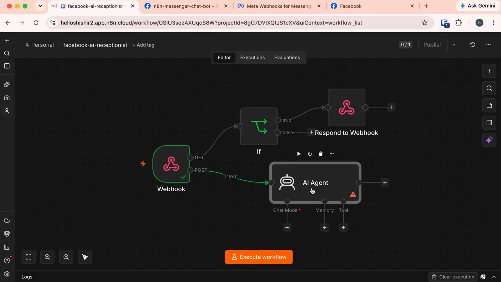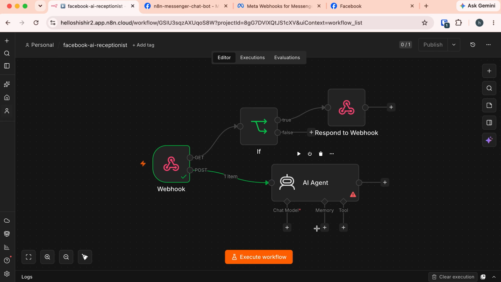For this AI agent to work, we need these three things. A chat model. The chat model acts as the brain that this AI agent uses to think. Then this AI agent needs a memory to remember the conversation. It also needs a tool. We can add a couple of tools. With that tool, the AI agent can perform its work. This chat model is mandatory because without any brain, the AI agent cannot think and will not be able to understand the message.